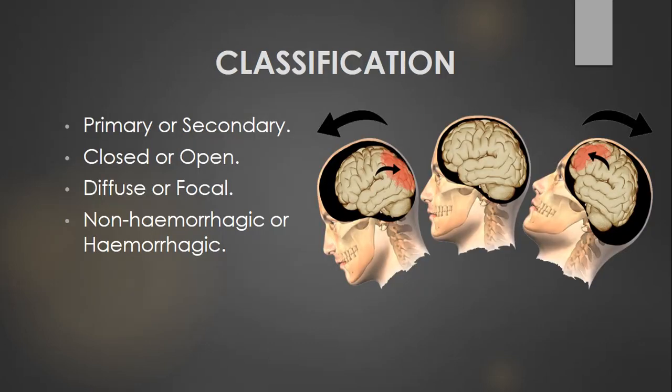So there are different classifications of head trauma. They can be classified according to primary or secondary type of head injuries. They can be classified into open or closed type of head injuries, diffuse or focal, similarly hemorrhagic or non-hemorrhagic type of head injuries.